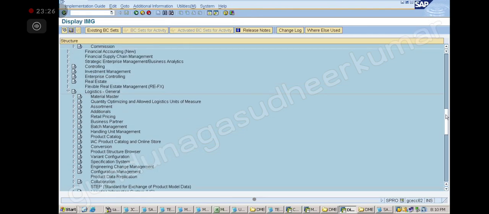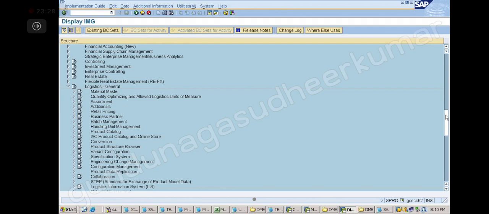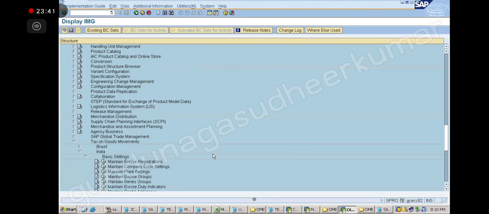So here SPRO. After SPRO, logistics general. Then after that, you have tax on goods movement. Then you have India. Then you have basic settings. Then maintain company code settings. Okay, note down.